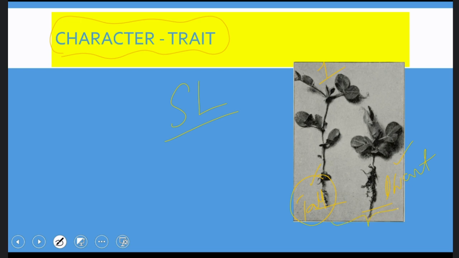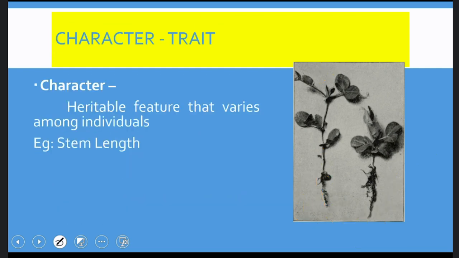But when we speak of both together, we consider this as a stem length character. So with respect to the stem length character, it can be taller or dwarfer. So this distinguishing feature by which an individual can be identified is called a character.